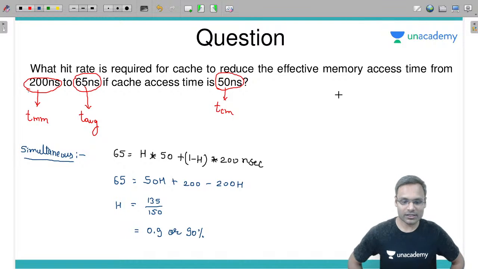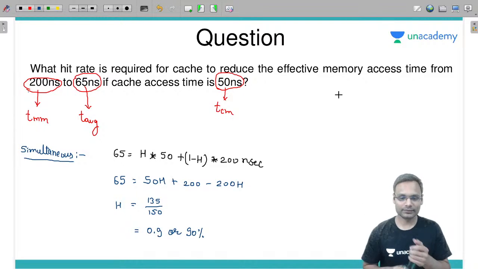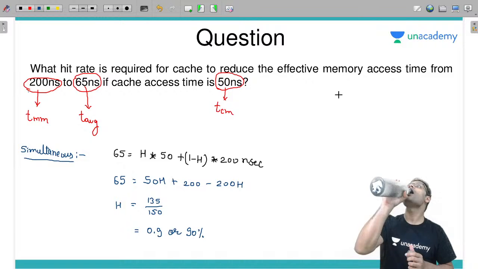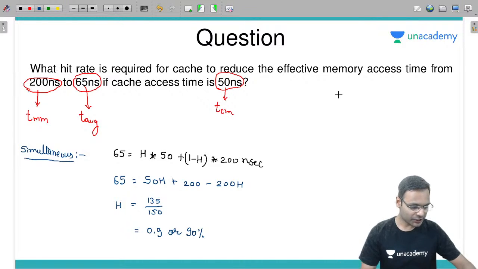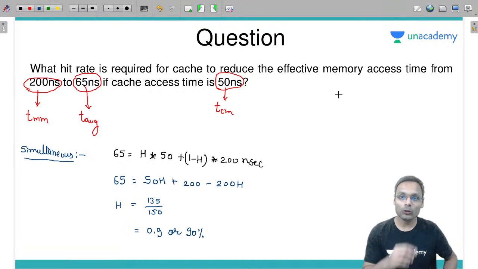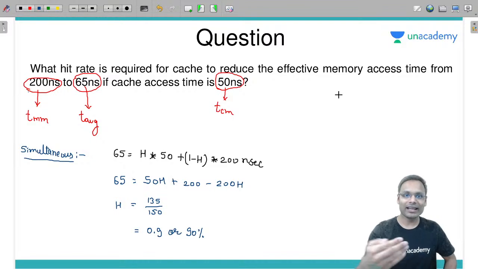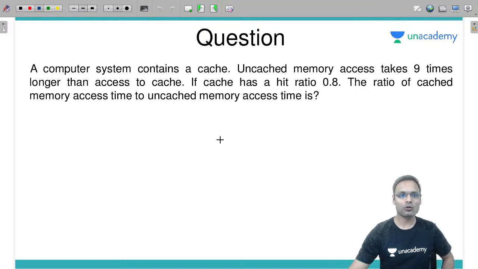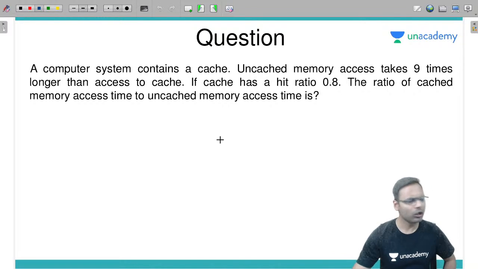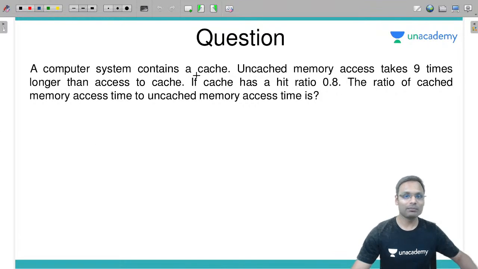शुड वी गो नेक्स्ट? क्या आगे बढ़े? This particular session I have kept for 2 hours. In the 2 hours I will try to solve all those GPK questions. If any question will be left, either we can extend if very less number of questions will be left, otherwise we will see another session, a small more half an hour session or so I can take, and we will finish all the questions. A computer system contains a cache.